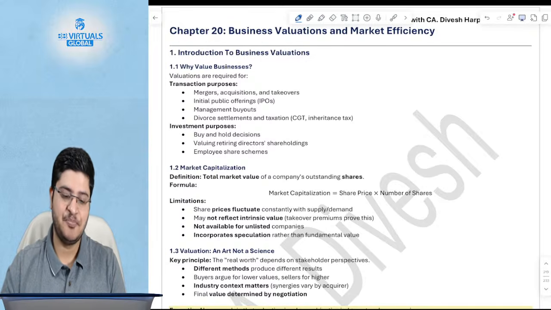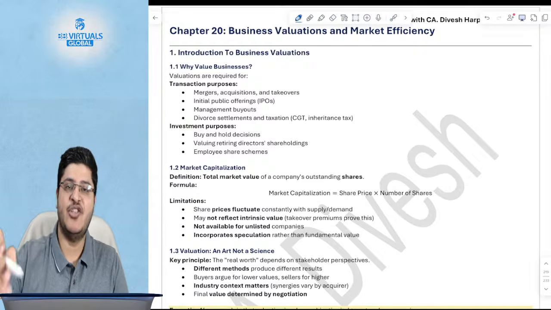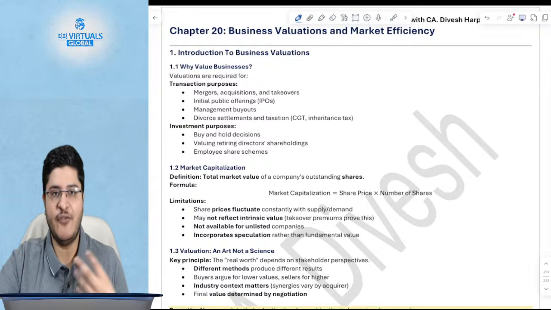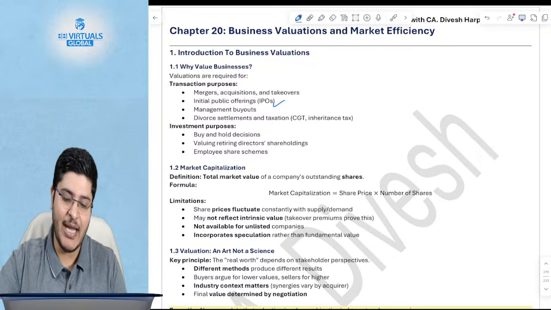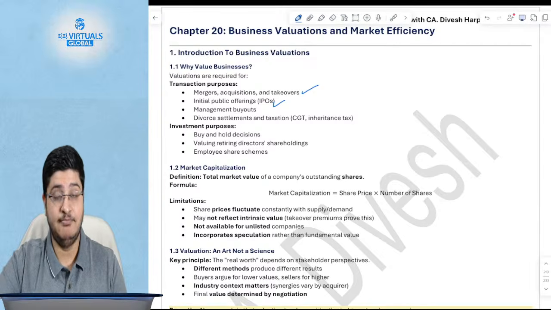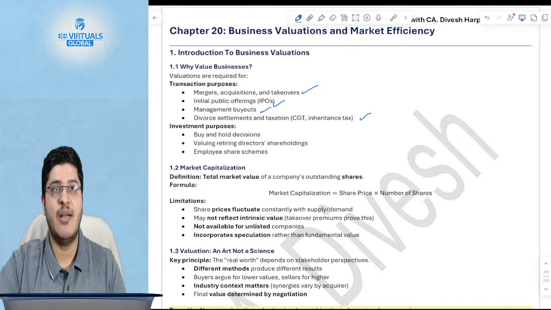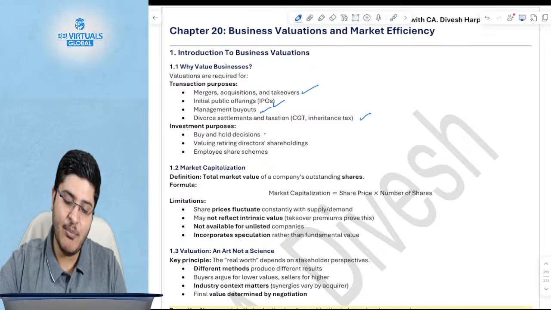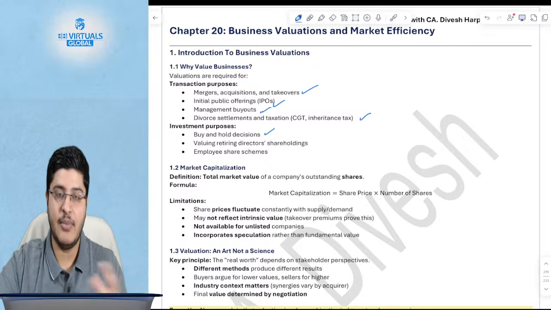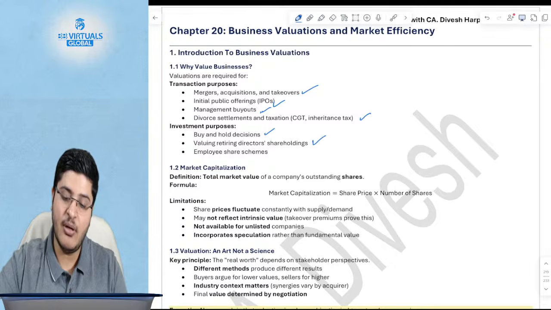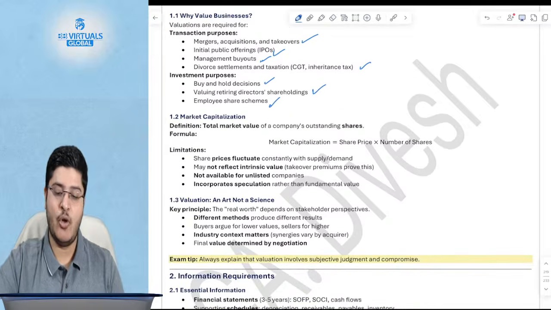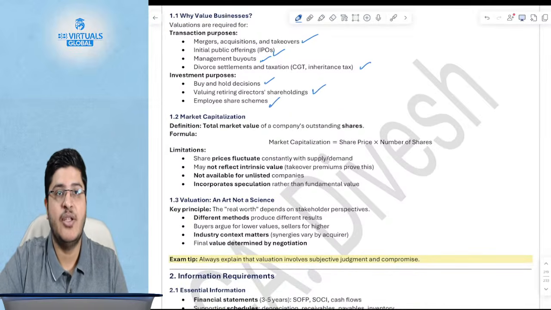Okay. So why do you have to value businesses is the first question. Very simple. If you have to raise new equity, if you have to go for an IPO, if you want to sell your company, which is mergers and acquisitions, unfortunately, if this is a divorce settlement, and if it is a management buyout, in all of these cases, you have to value the company. But also, if you have to buy and hold in a company, if you have to value the shareholdings of a retiring director, if you have to value the employee stock option scheme, then also you value the company.